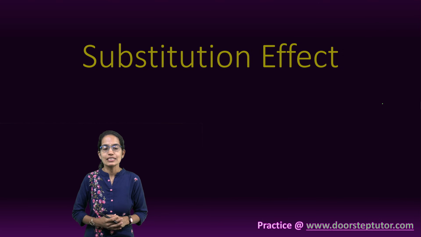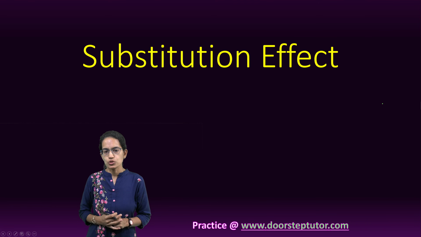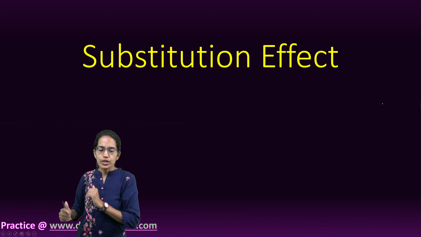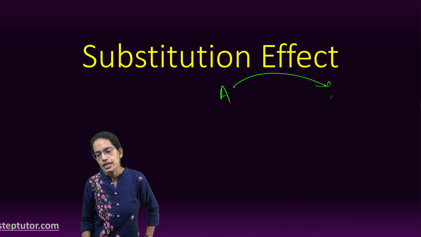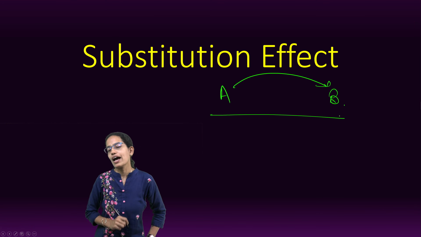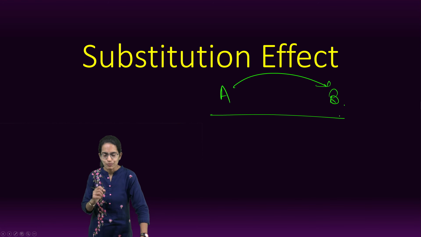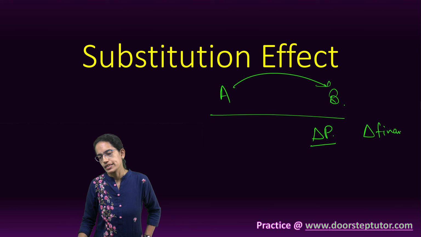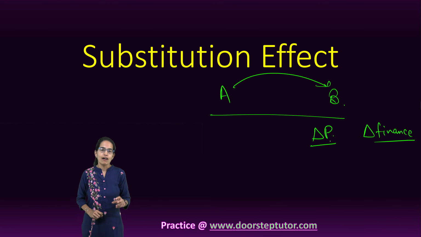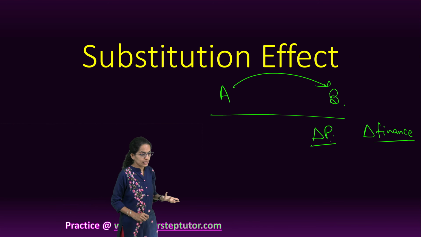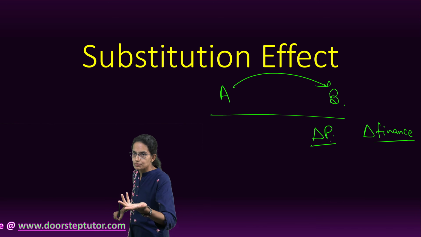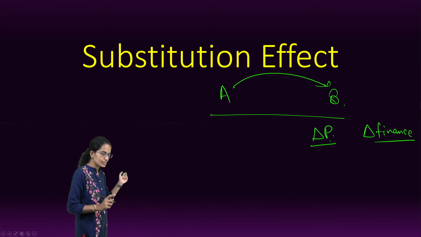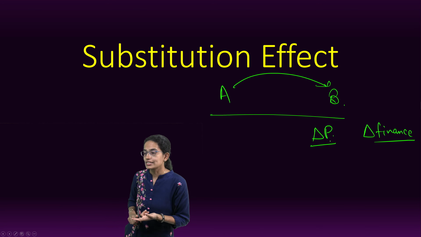Coming on to the next, the substitution effect. When I say substitution effect, that means rather than going for commodity A, I prefer to go for commodity B. So I'm shifting from commodity A to B. Now, when would I shift from commodity A to B? Very important question. When there is a change in the price or there is a change in the finance, right? If I have an increase in the income, my income level increases, probably I can go for an expensive option. Or if my income level decreases, I can look for a cheaper option. So that's change in the finance. The second one, as I said, is change in the price.